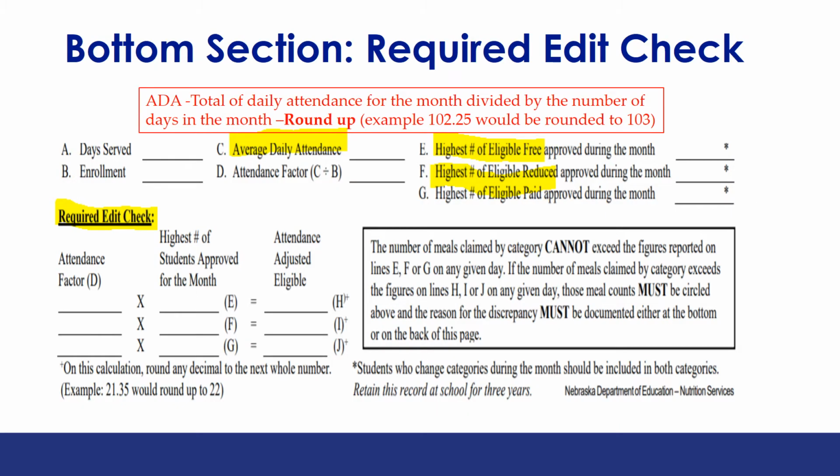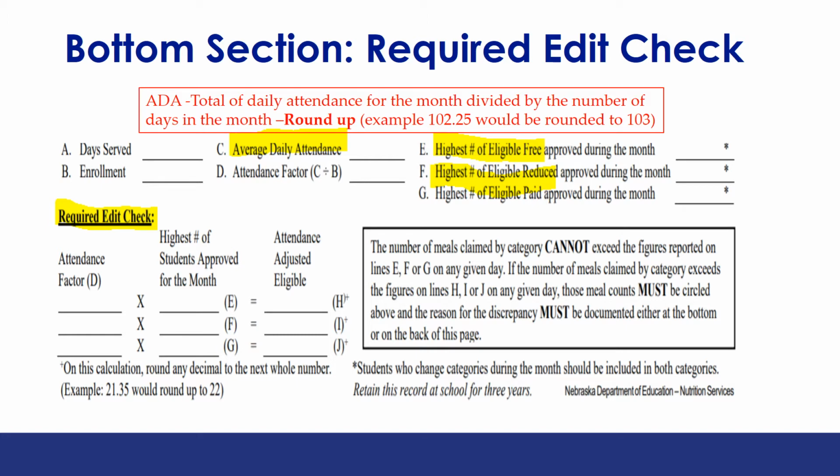The bottom section of Attachment J is the required edit check. This section is completed before submitting information in the CMP system. The form serves as a double check of accuracy in claiming numbers. If the school food authority is using a software system for meal counting, it may have the capacity of completing the required edit check. Not all software systems have the edit check feature. If yours does not, then the edit check information must be completed manually.